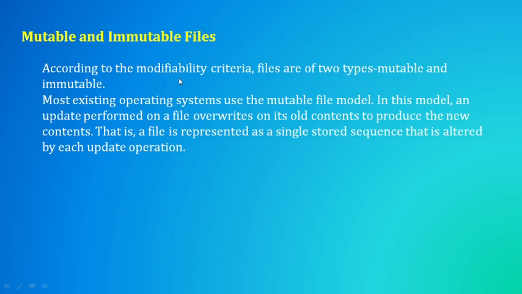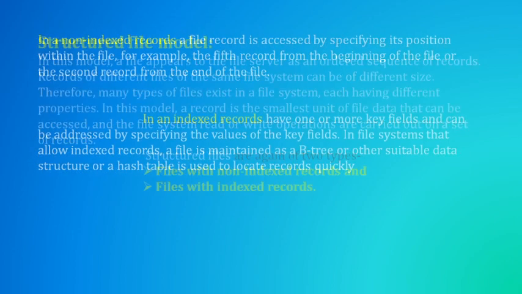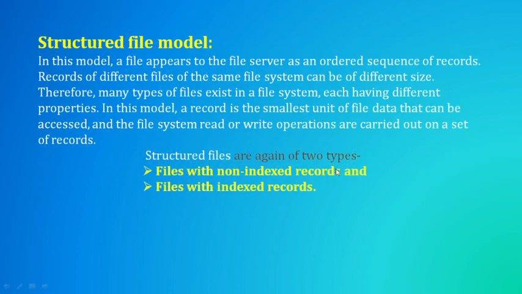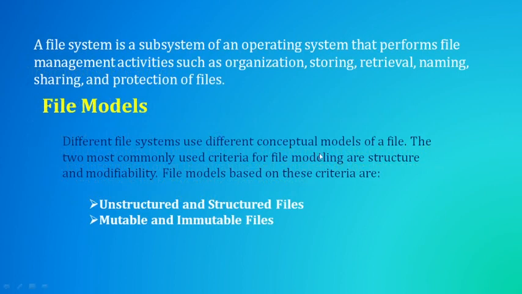So this one is depending upon the criteria of modifiability. Whatever the two types we have seen are depending upon the structure. Why? Because we have categorized the file models depending upon the structure and modifiability. Basically, the file models based on structure criteria are unstructured and structured models.